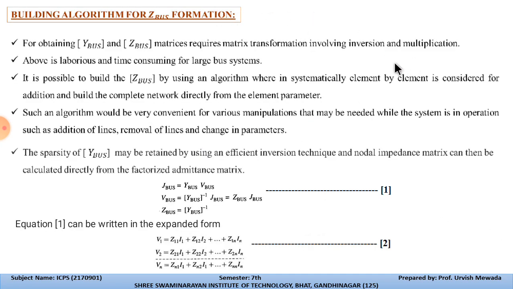Generally, for obtaining YBus and ZBus matrices, the matrix formation involves the inversion, means conversion of the matrix into our required form, and the multiplication of the particular matrices.